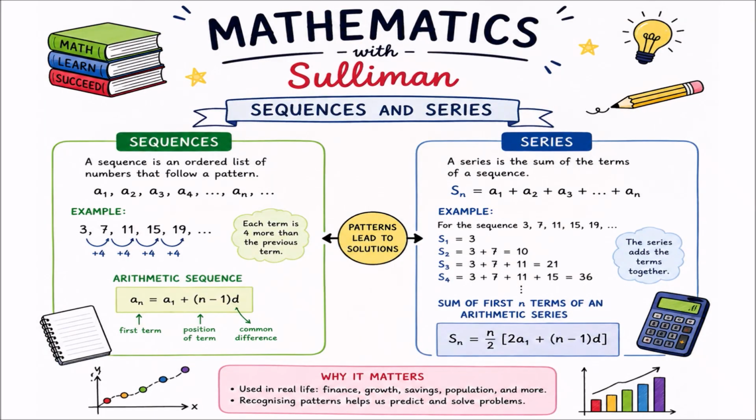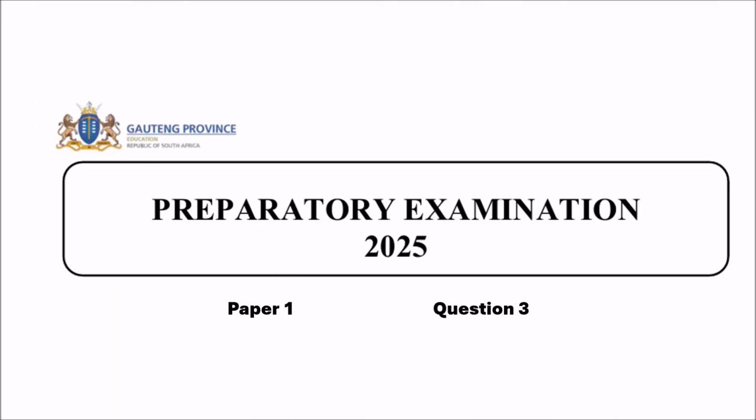Welcome to Mathematics with Suleiman. This is now the third installment of the prelim paper of last year, 2025, for grade 12s. And question 3 will deal with sequences and series. Preparatory examination 2025 of Gauteng province, and today's discussion will be paper 1, question 3 on sequence and series.